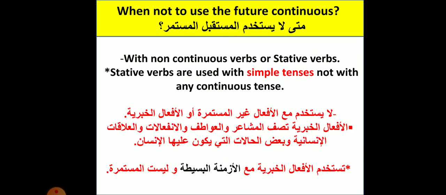When not to use the future continuous? With non-continuous verbs or stative verbs. Stative verbs are used with simple tenses. Pay attention. The stative verbs are used with simple tenses, not with ing forms, not with any continuous tense.